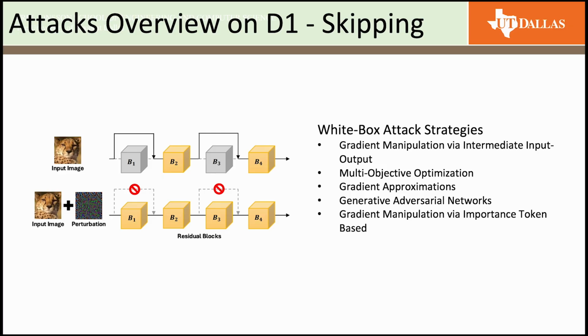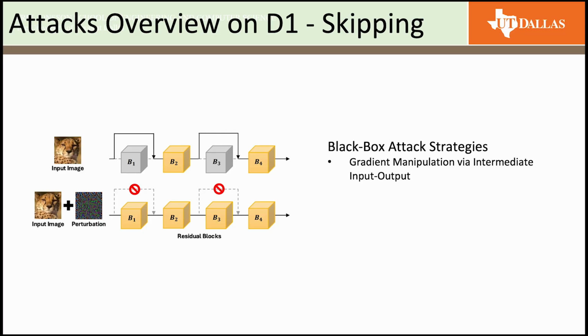Next, gradient approximation based attacks, where, when the gradients are hard to get, attackers approximate them through entropy maximization to lower the intermediate classifier confidence. Also, attackers can use generative adversarial networks, where generators craft natural-looking inputs that trigger heavy computations. Lastly, importance-token gradient manipulation, which targets the key tokens and perturbs or replaces them to suppress the early exits.